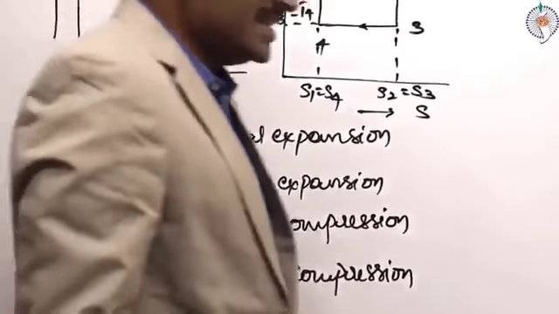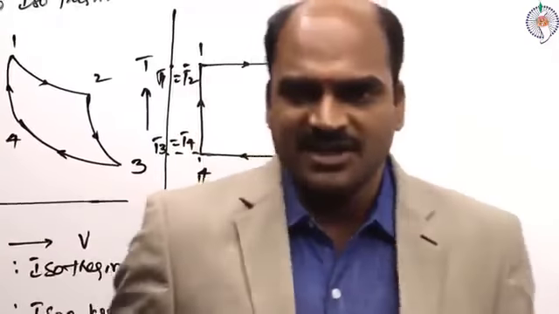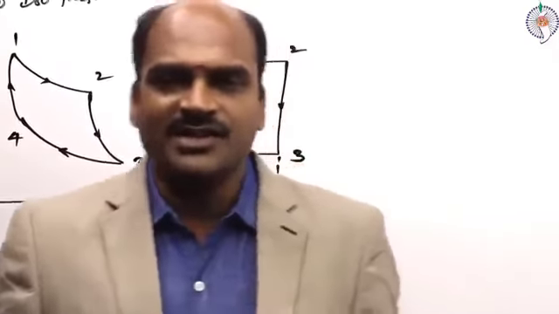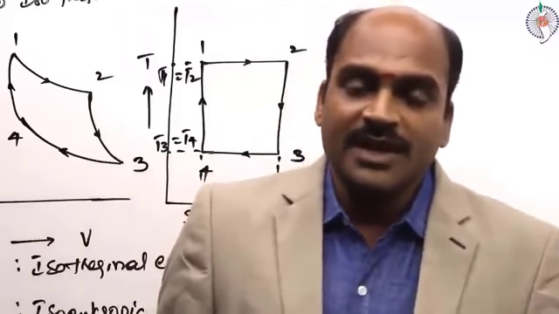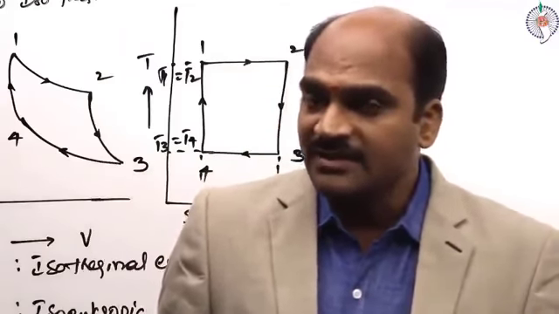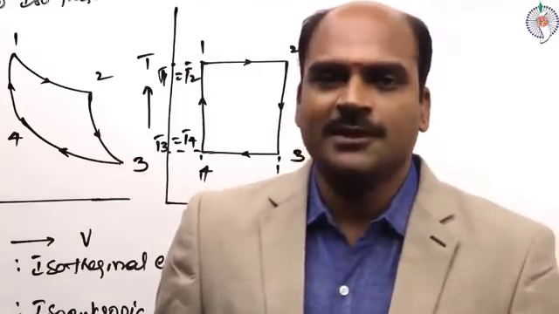So let us imagine there is a unit mass of the working substance inside the engine cylinder. Our working substance is atmospheric air. Assume m kg of atmospheric air inside the engine cylinder.